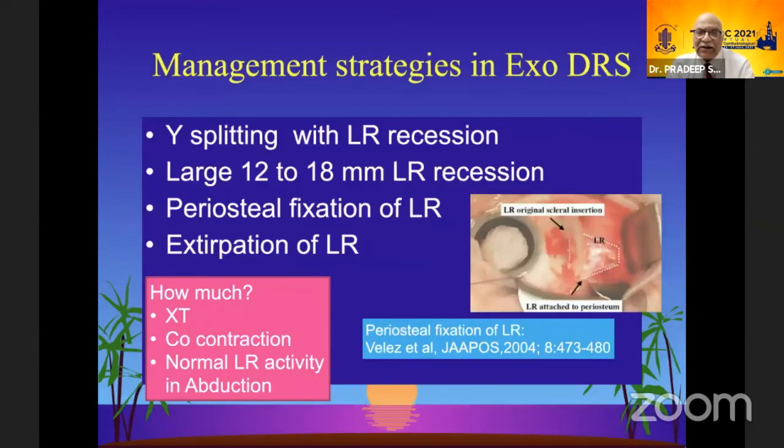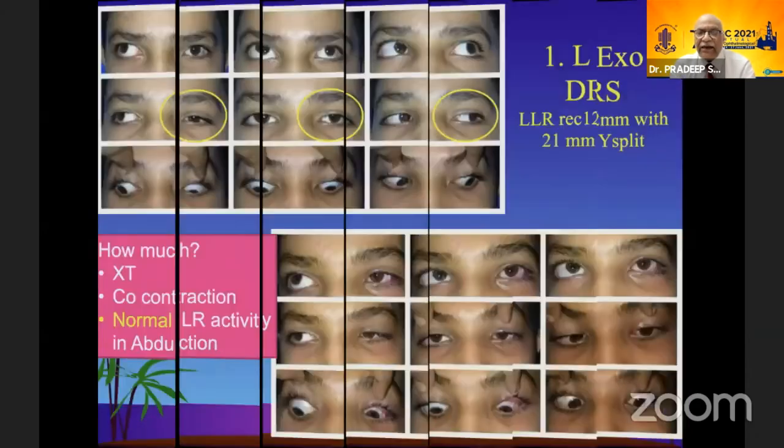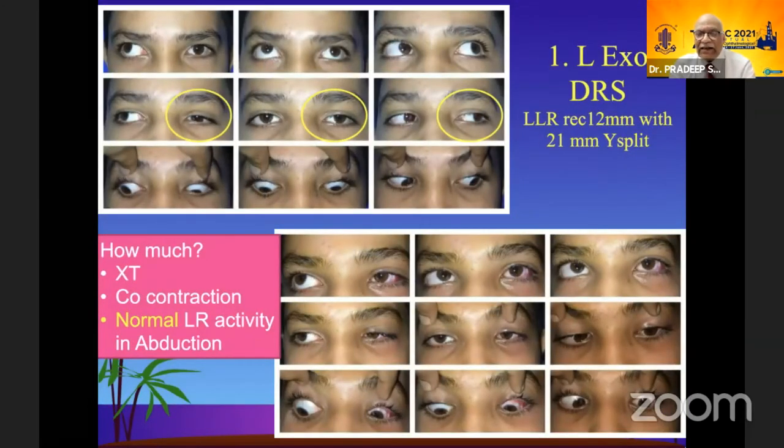Management strategies in exo-DRS could be Y splitting with LR recession, large or supramaximal LR recessions, or a periosteal fixation of LR or an extirpation of LR. So which one do you do and when? It will depend upon the primary position exotropia, the co-contraction severity, and third is the LR activity, whether it is normal or absent. If the normal LR activity is there, as you can see in this diagram of the patient, that abduction is almost normal.